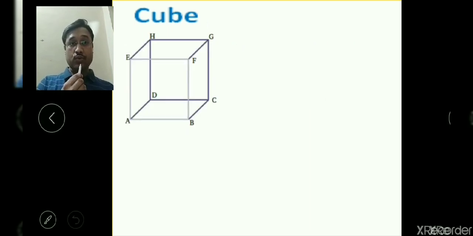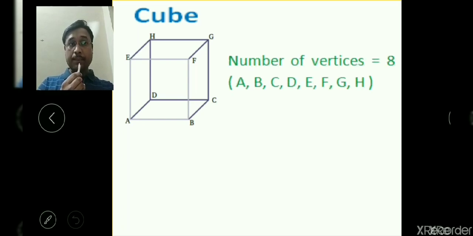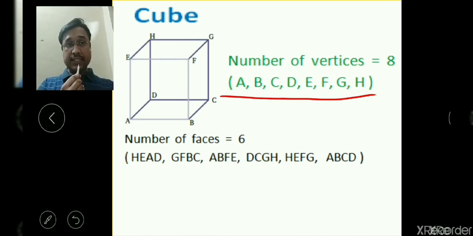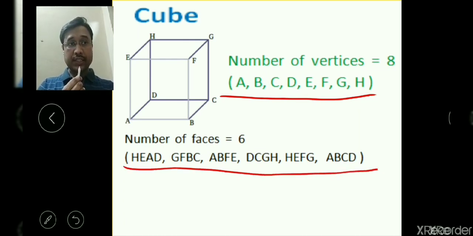Now in this cube you can see the parts. The number of vertices is 8: A, B, C, D, E, F, G and H. Now the number of faces is 6, and these are the 6 faces, rectangular, or we can say square, because all the faces are in square shape. In a cube, because the length, breadth and height are equal, they form a square face.